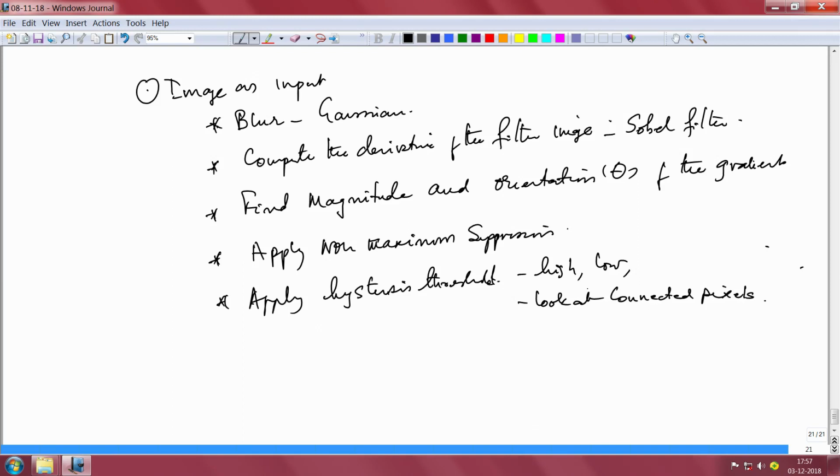This completes the whole operation of canny edge. The next important step is trying to find the line, and for this we will have to look at another important algorithm, and that algorithm indeed is the Hough transform.